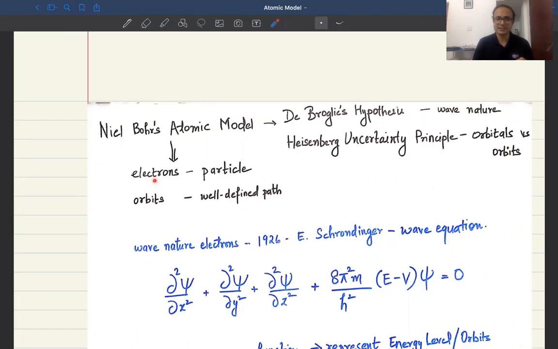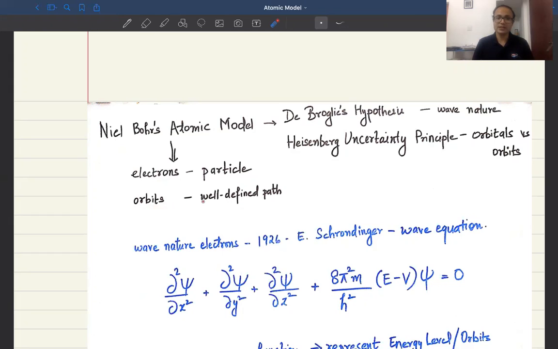One important fact is that Niels Bohr considered electrons as particles. So that is an important thing to realize: Niels Bohr considered the electron to have a particle nature. Another important thing that Niels Bohr considered in his atomic model was the consideration of orbits. So the electrons in Niels Bohr's atomic model are revolving around a particular orbit.